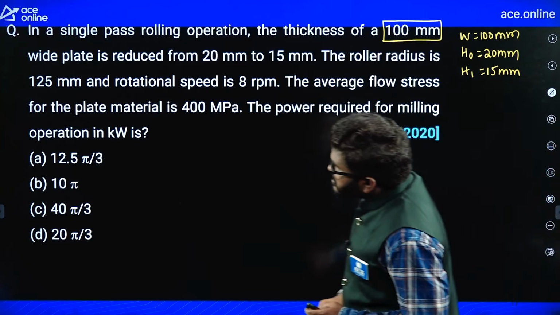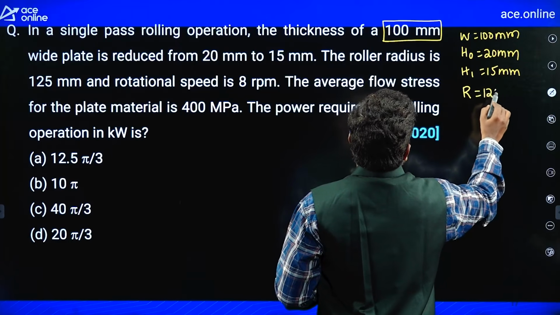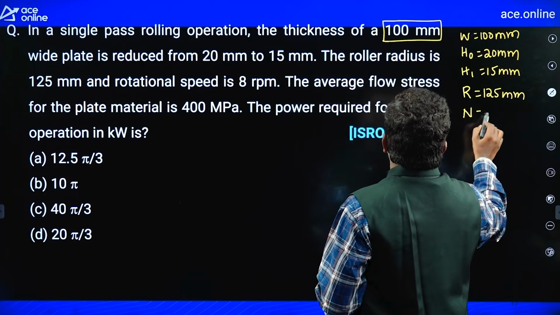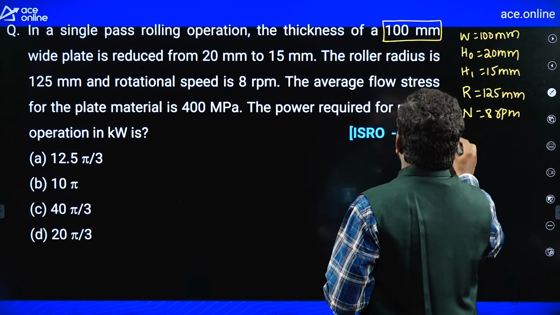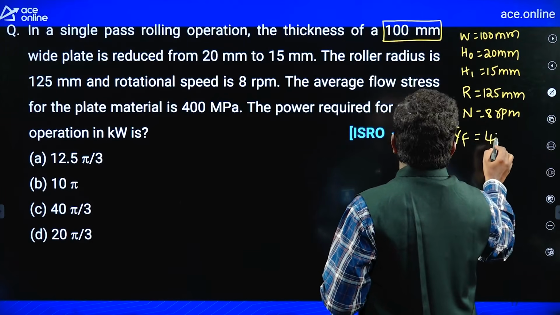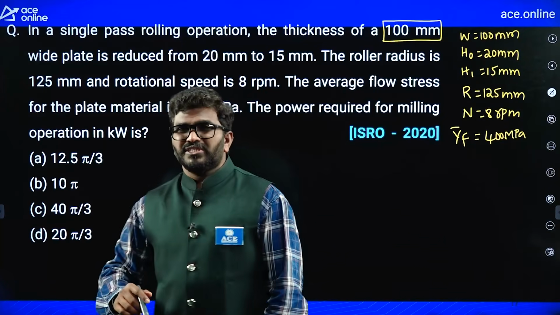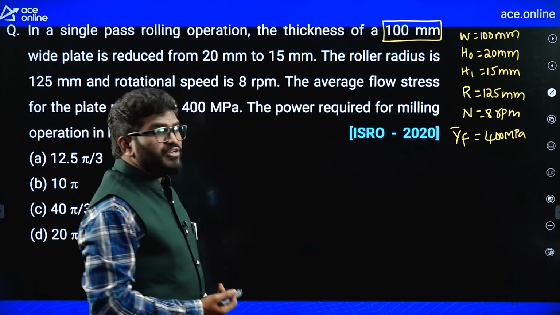The roll radius is given as 125 mm, rotational speed is 8 rpm, and average flow stress is 400 megapascal. Lengthy question actually, this question they should not ask, because it is 1 mark, 1 minute, how will you solve it?